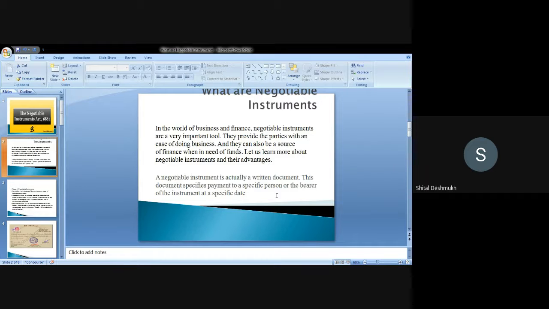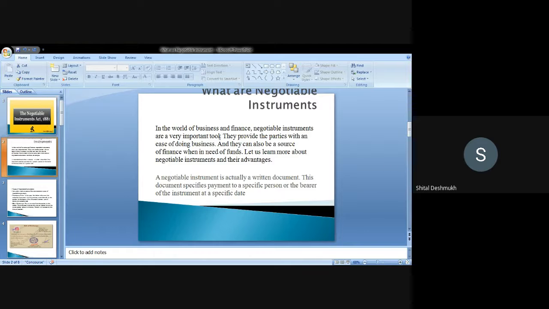Here you can see in the slide that a negotiable instrument is a written document, and this document specifies payment to a specific person, meaning by order, or to the bearer of the instrument at a specified date. So a negotiable instrument means a transferable written document.